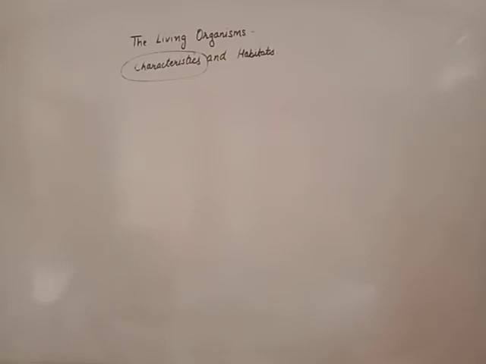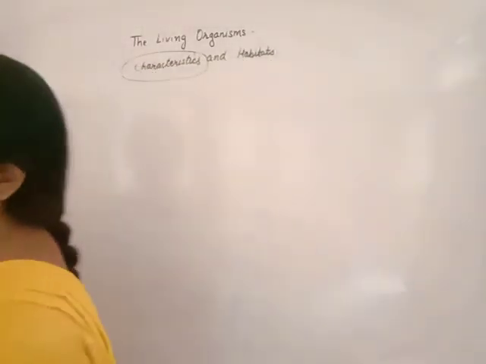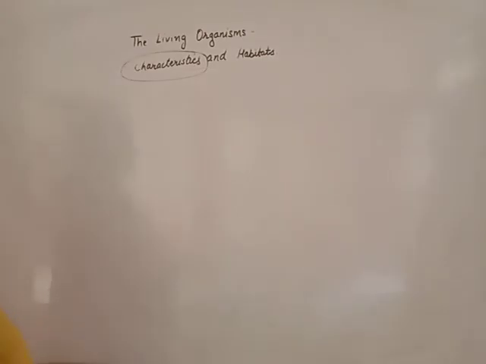Beta, we can't survive in the desert, but human beings living in the desert can survive because they acquire some characters for survival in the desert. We can't. If we go to the desert area for some time, beta, we will be disturbed by the desert conditions and we will come back to our plain areas.